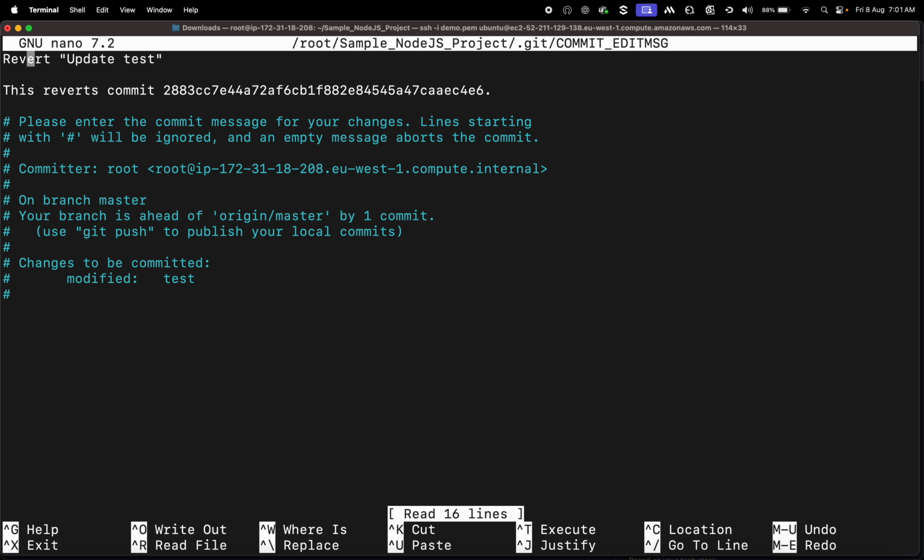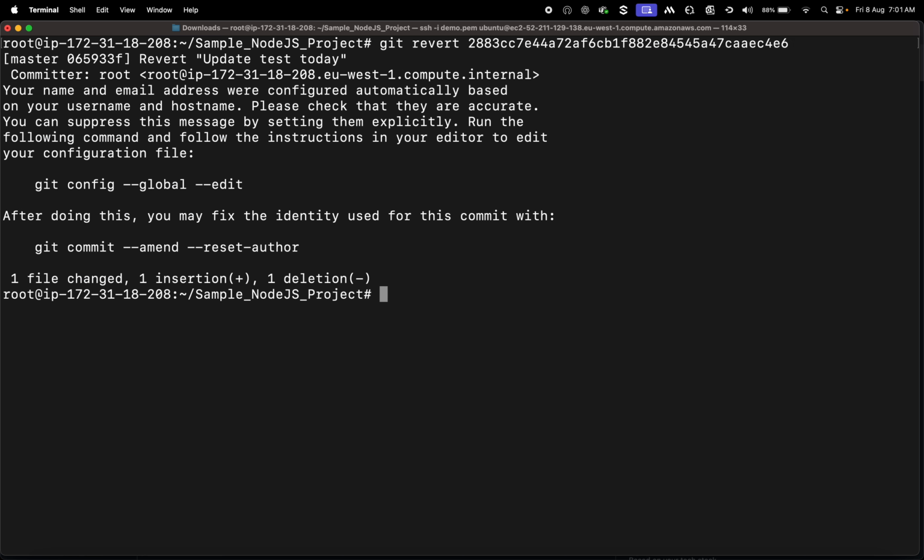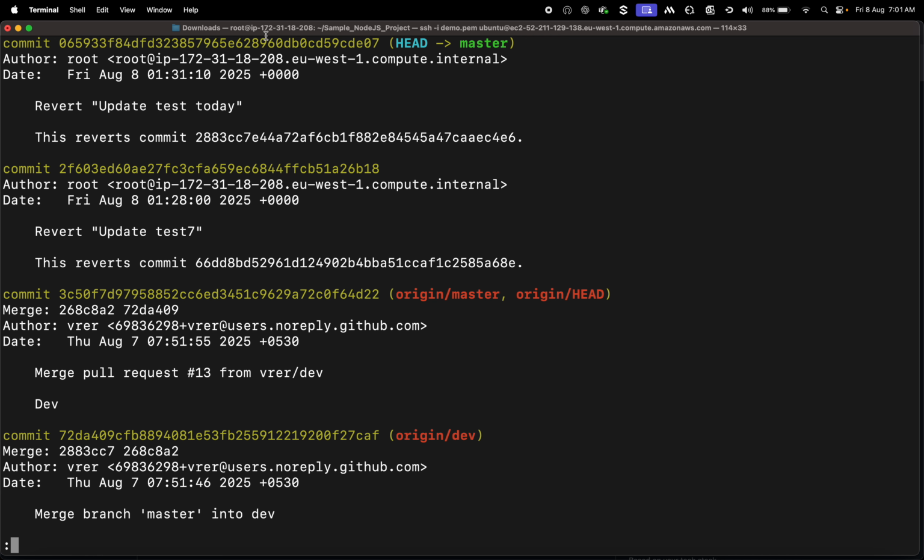See, update test. If you want to change the commit message, you can change it. Update test today, something, whatever it is. Control X, save it. Git log. See, this became the head now. This was the earlier one, right? Update 7, test 7. This became old.